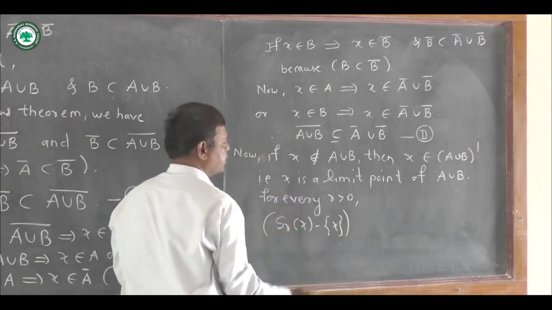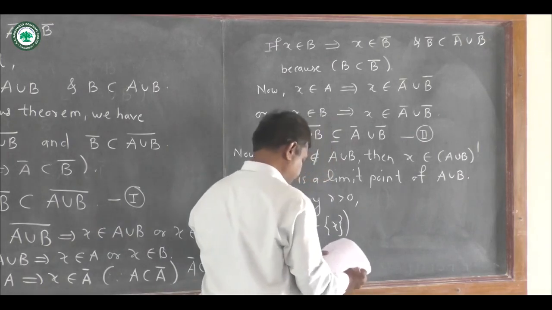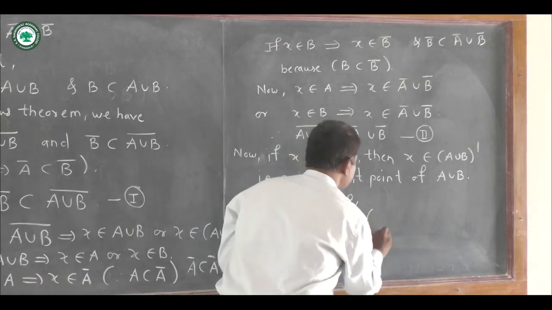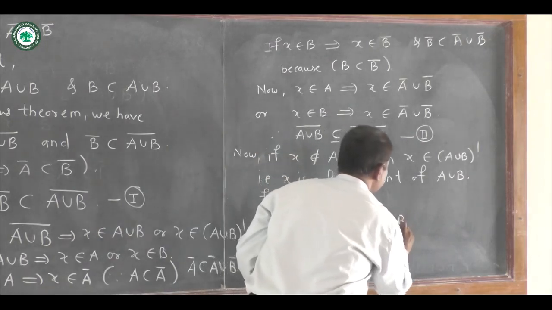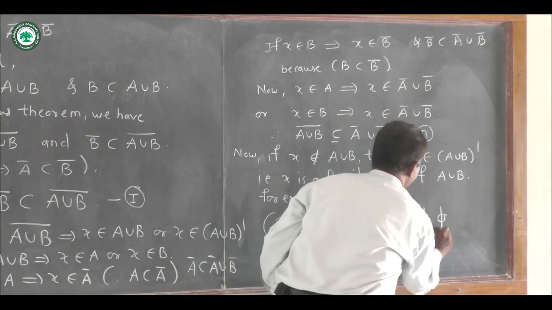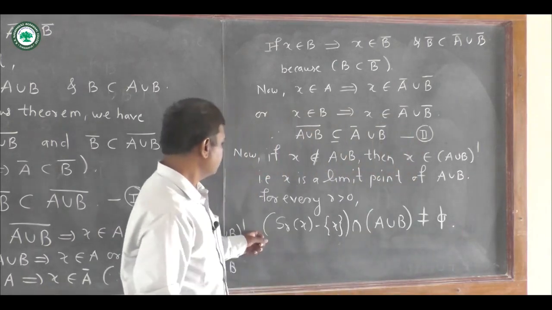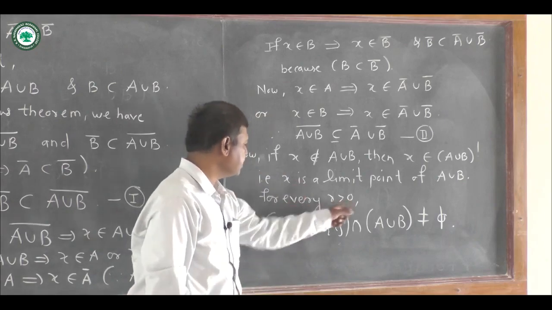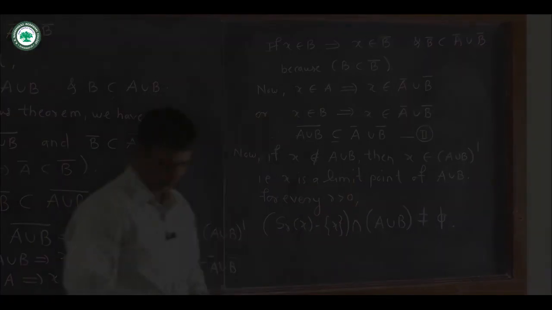with A union B. Now the center of this sphere is deleted. Now the intersection of this open sphere with A union B is always non-empty, because we are writing here for every r greater than 0 we have this.